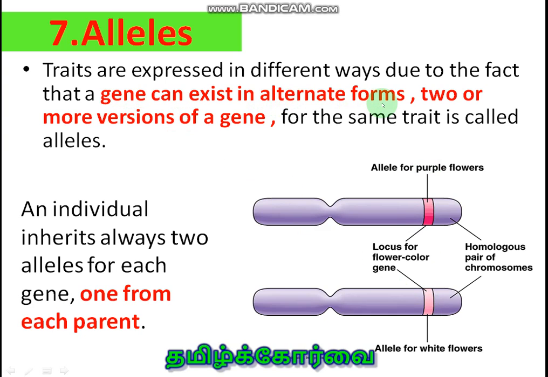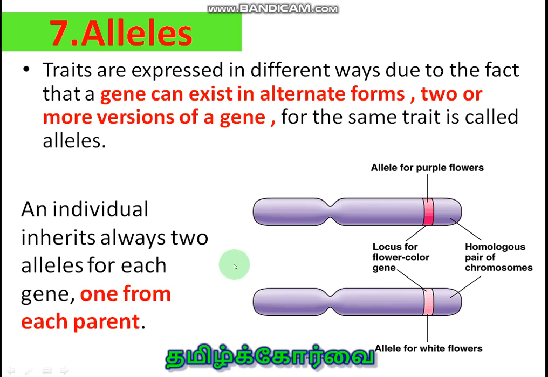So they are present in alternate forms. Two or more versions of a gene are called alleles. Though there may be many versions, in an individual, two alleles for each gene will be present.